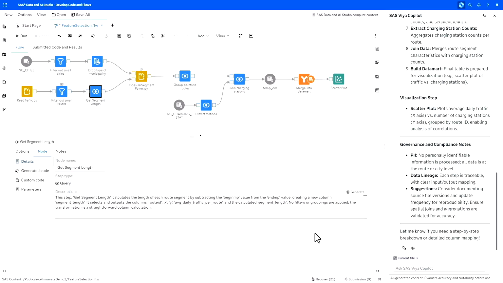Just imagine you've created a complex join transformation with multiple calculations, and you don't really want to write the documentation yourself. Copilot can just do it for you, and you save quite a few minutes on that. So this is the example of how Copilot can help with generating a description for a particular step.